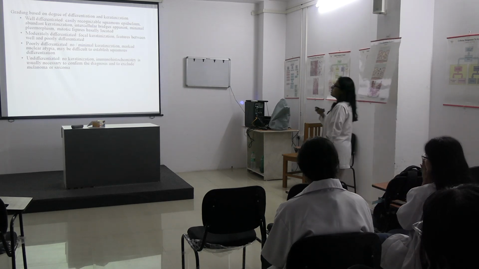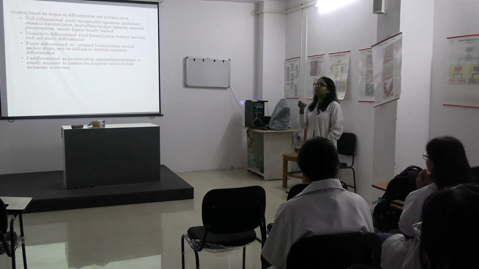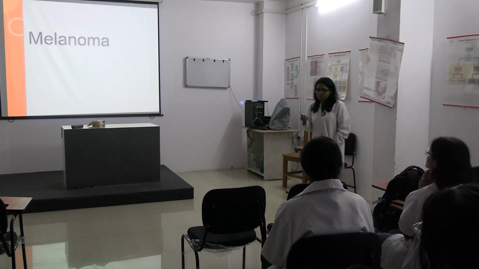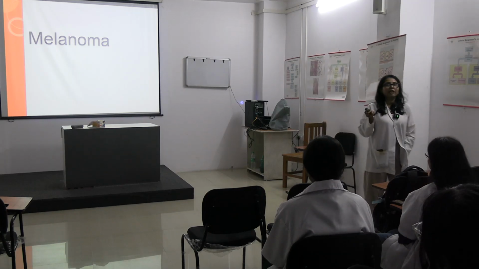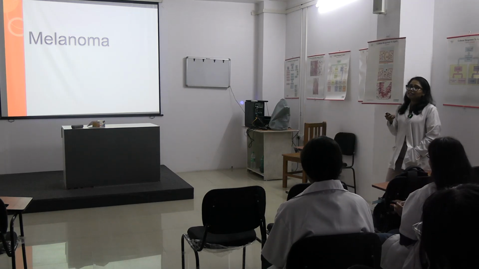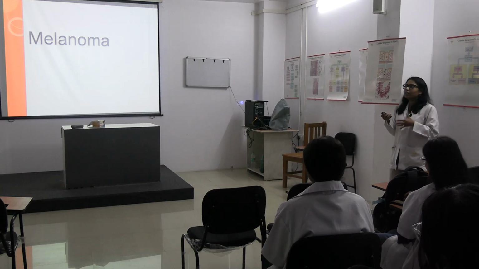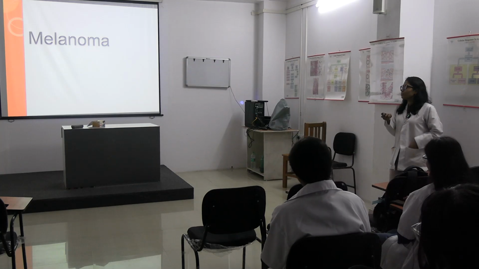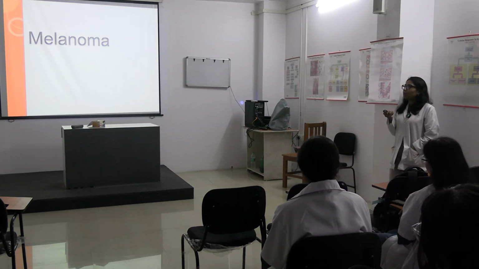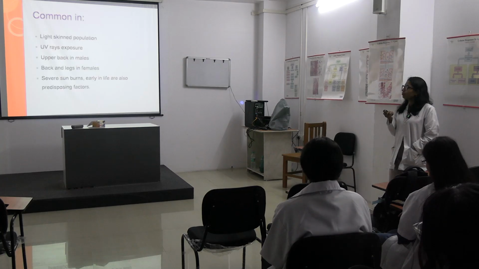So, many times when poorly differentiated or undifferentiated tumors come, since we cannot readily tell that this is squamous cell carcinoma, we have to determine the type of malignancy by IHC, immunohistochemistry.